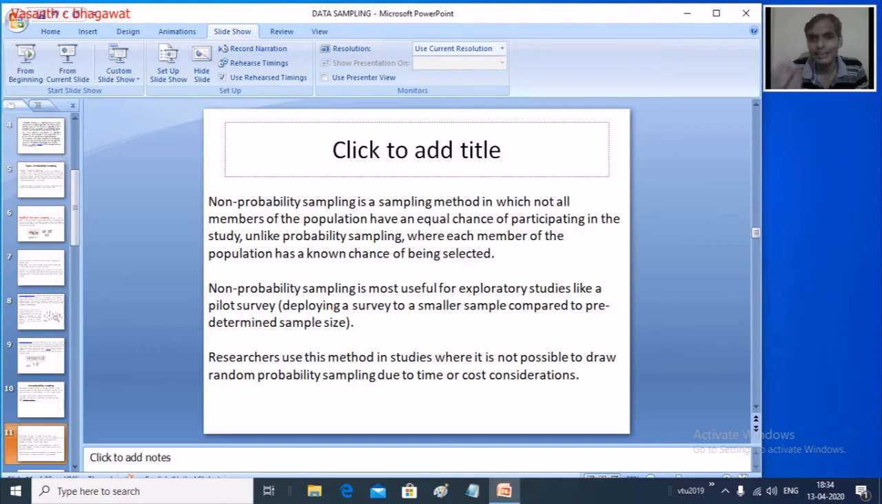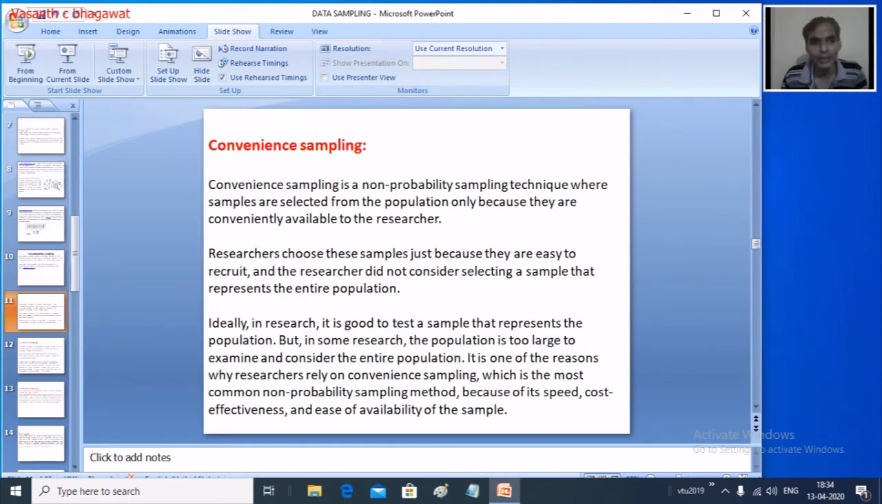So now here in these types of applications, we try to go with non-probabilistic sampling. Now again under non-probabilistic sampling also we have different types in which sampling can be done. The first one is called convenience sampling, right? Convenience sampling. Now what do you mean by convenience sampling?